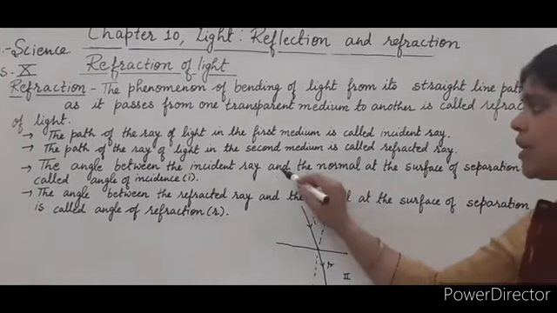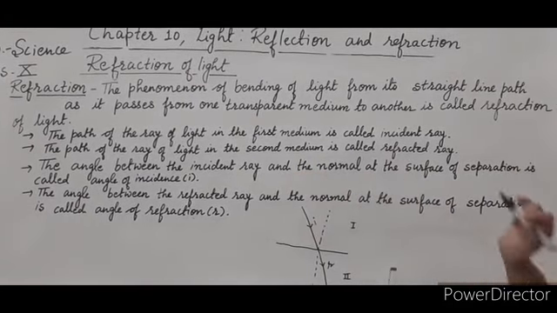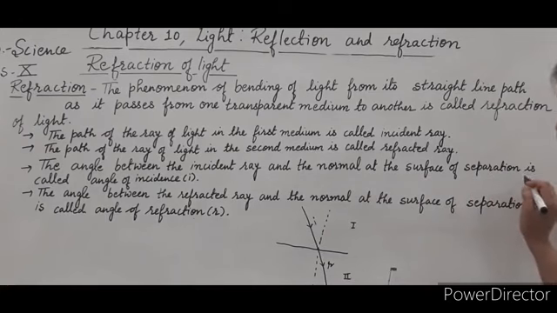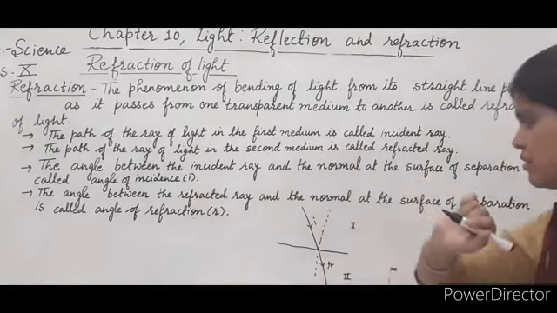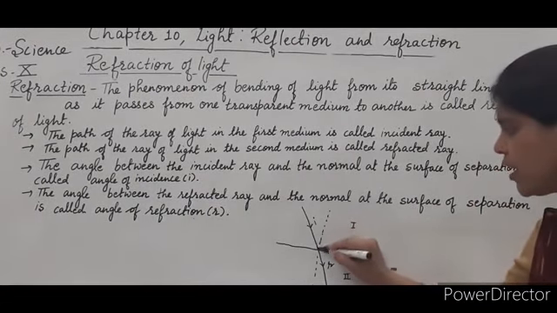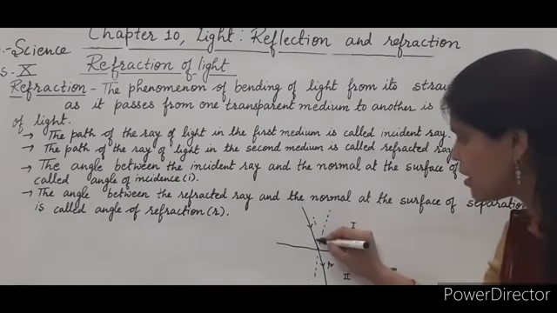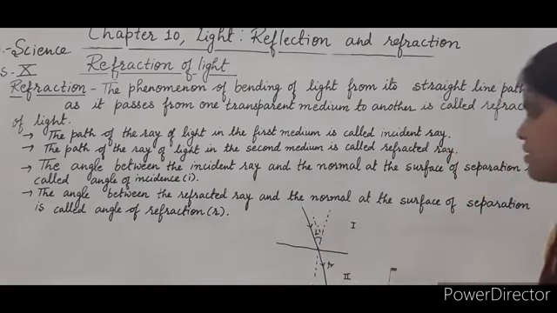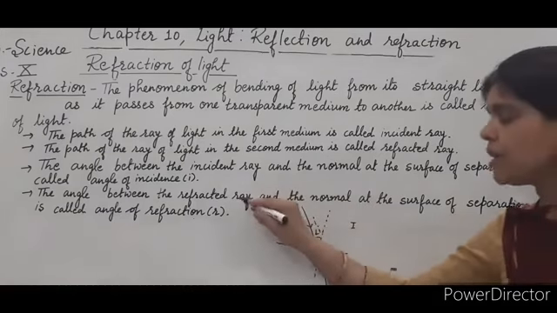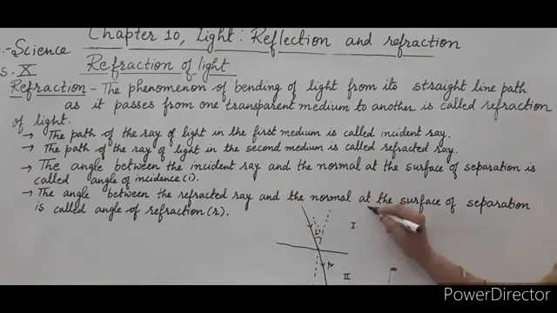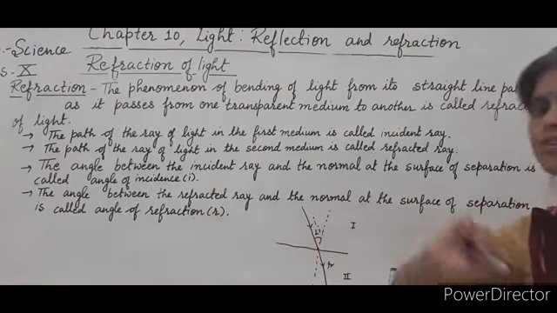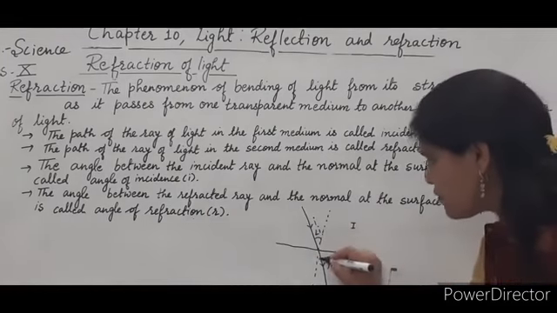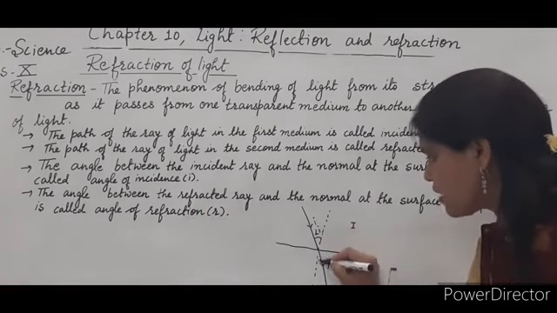The angle between the incident ray and the normal at the surface of separation of the two media is called the angle of incidence. And the angle between the refracted ray and the normal at the surface of separation is called the angle of refraction. This is angle R.